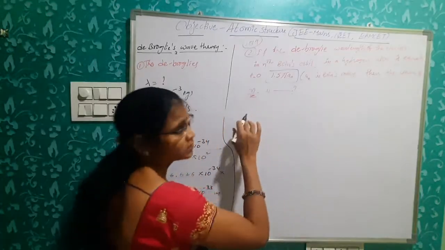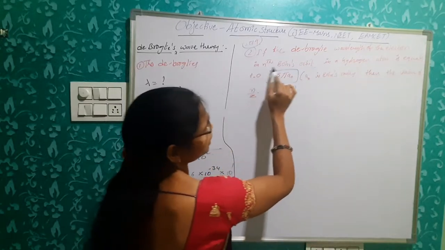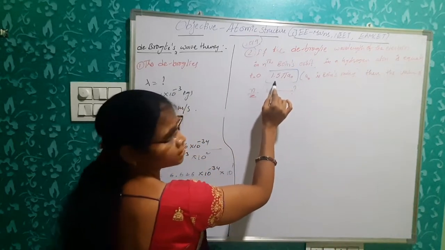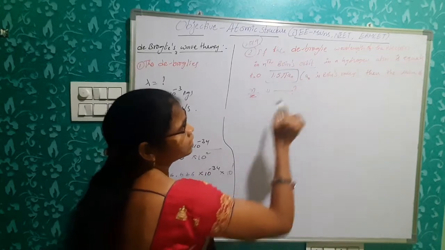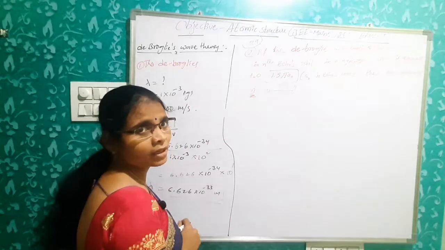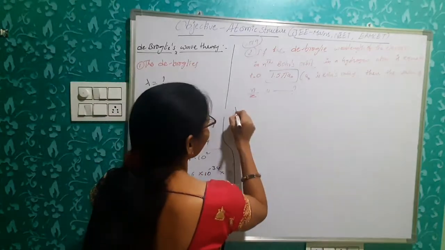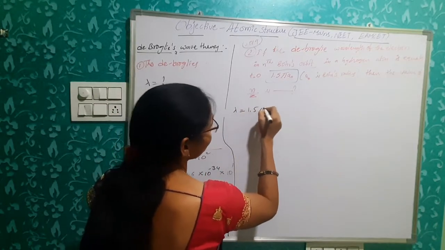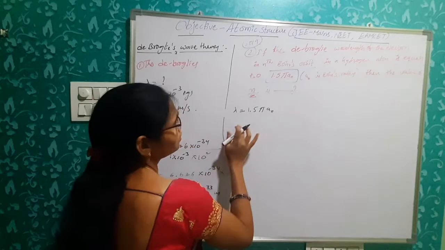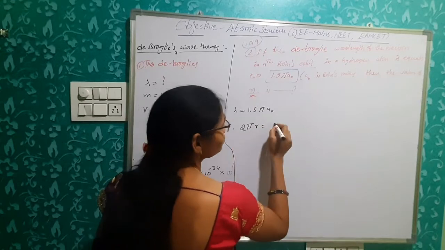Clear? Second problem, which was a previous bit. If the de Broglie wavelength of the electron in the nth Bohr orbit in a hydrogen atom is equal to 1.5 pi a naught, where a naught is the Bohr radius, then find the value of n by z. The de Broglie wavelength lambda is given as 1.5 pi a naught. The circumference of that Bohr orbit, 2 pi r, is equal to n lambda.